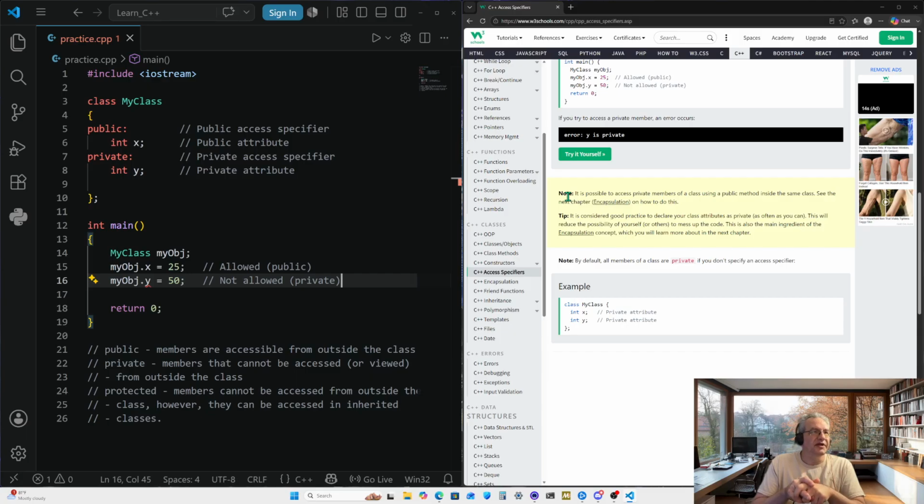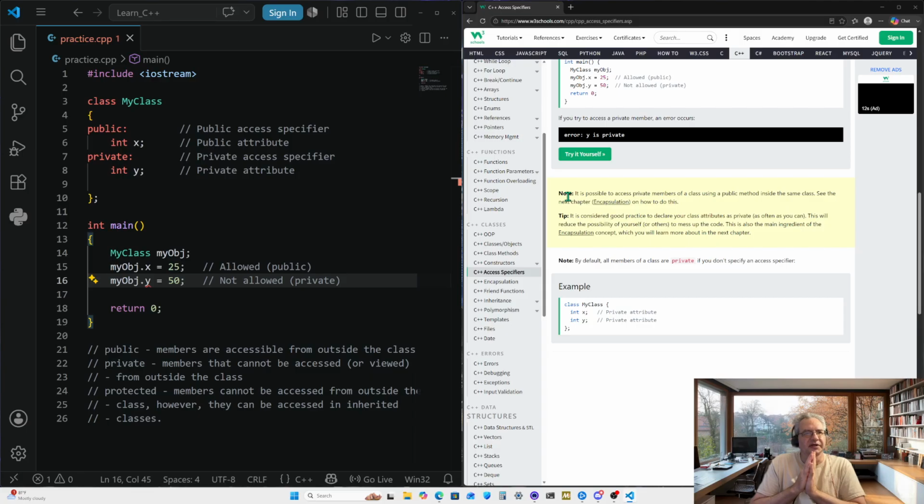We got a tip here. It is considered good practice to declare your class attributes as private as often as you can. This will reduce the possibility of yourself or others to mess up the code. This is also the main ingredient of the encapsulation concept, which is something we talk about in the next chapter. It's actually labeled encapsulation, if I'm saying that correctly.